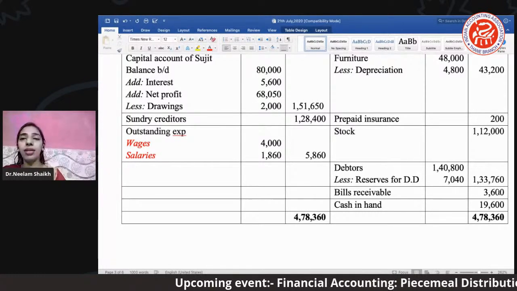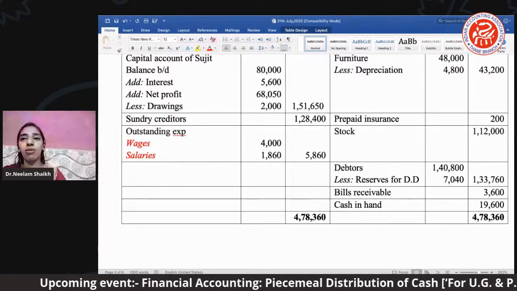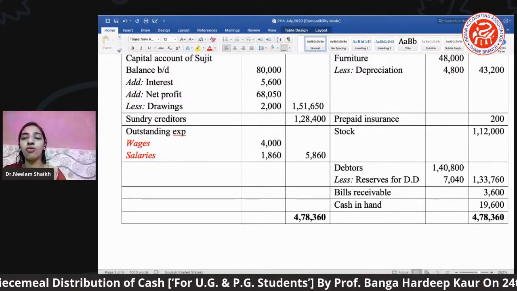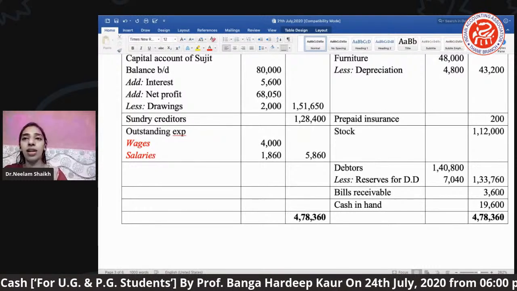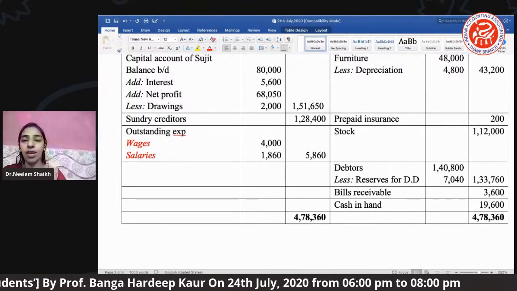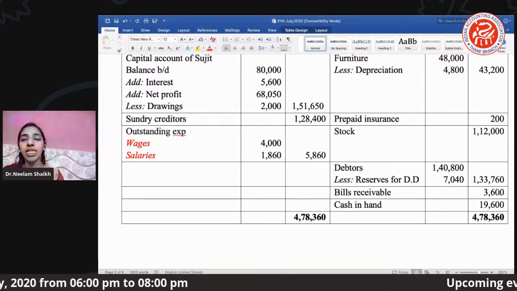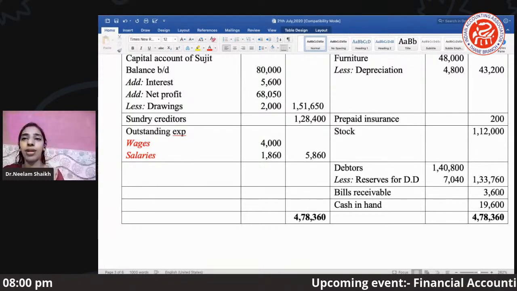But you may find, especially for the HSC students, when they prepare their final account, they may get such kind of partnership final account, because they have separate marks for another chapter like admission, retirement, death.